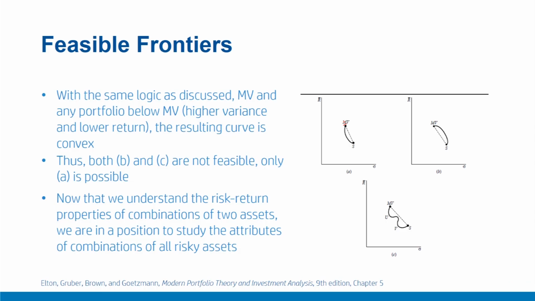Similarly, for those points that are below MV, the curve has to be convex and not concave, because all the concave curves would indicate those points that have higher risk for a given return than the correlation equal to 1.